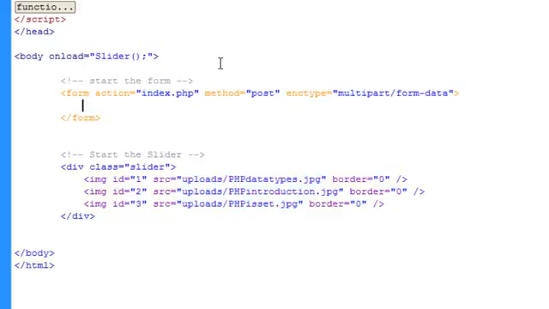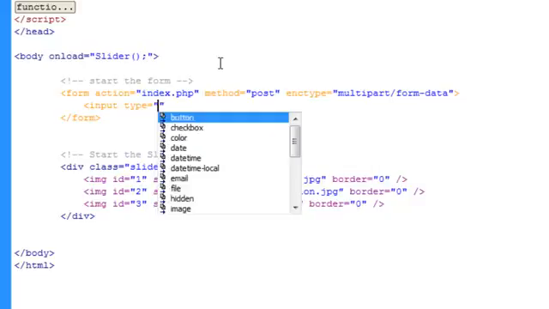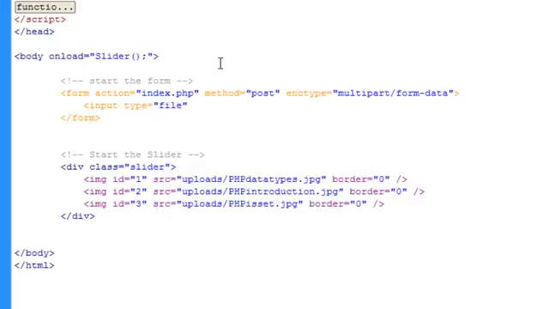Now within this form we need 2 inputs, and the first input is going to have a type of file. This will create one of those buttons which says browse for files, as you see almost everywhere, and it will allow you to browse for a file. Now we're going to give this a name of image upload, and that name becomes very important to us later on in this tutorial. So the text after that is just basically telling the user what to do.